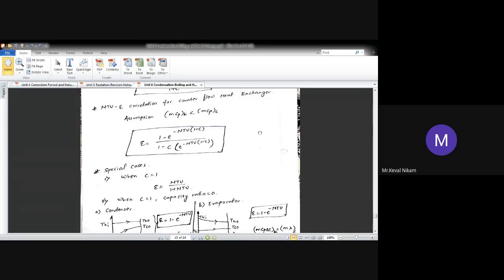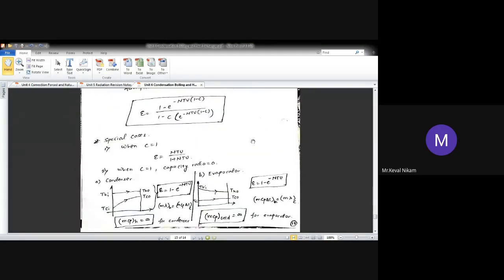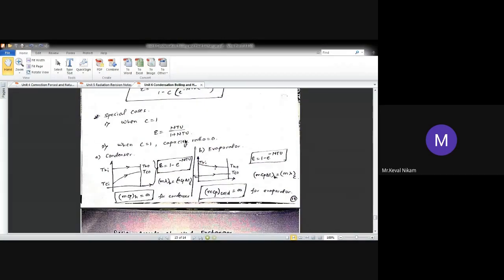If it is 1 minus C, then it is counter flow. If it is 1 plus C, then it is parallel flow. A special case is when C is equal to 1. Putting C equal to 1 in the above equation, effectiveness will be equal to NTU upon 1 plus NTU.